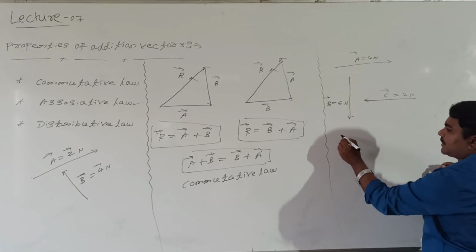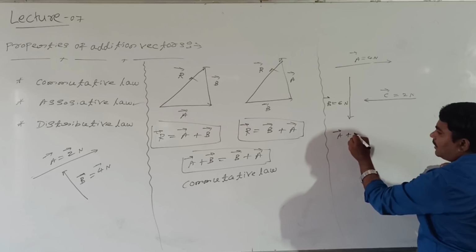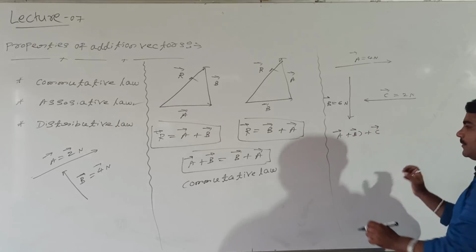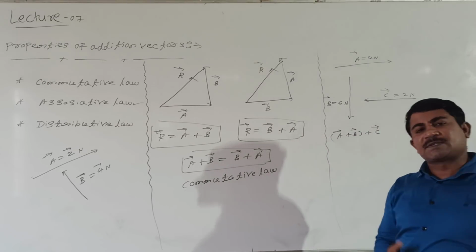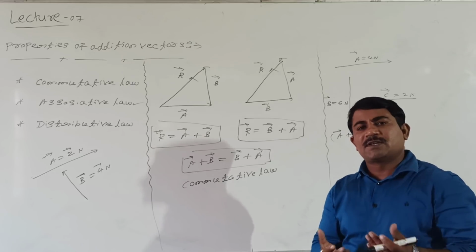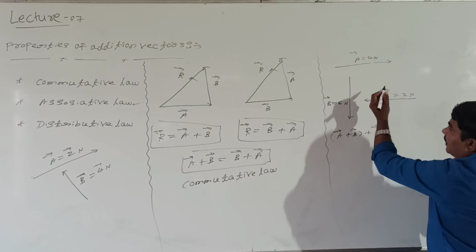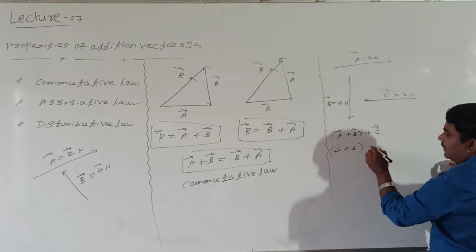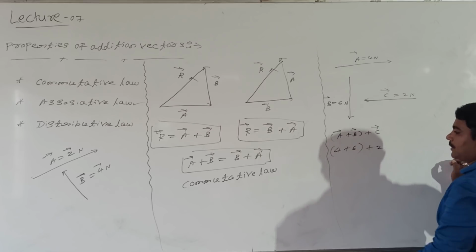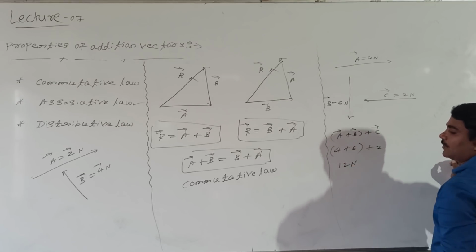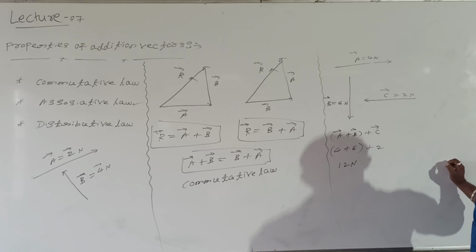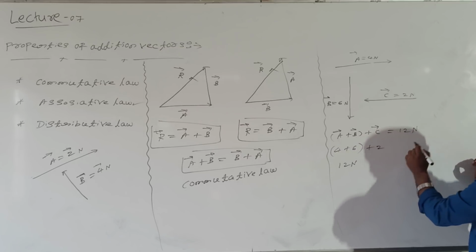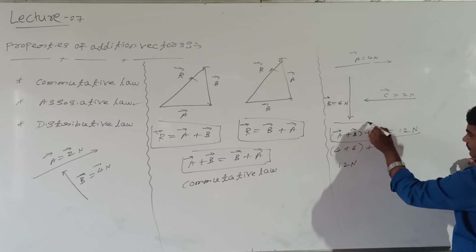How to actually represent this? Either you can call it A plus B plus C. What is the result here? First I will add vector A plus vector B, then I will add vector C. Vector A equal to 4 Newton, vector B equal to 6 Newton, vector C equal to 2 Newton. Then directly we are getting 12 Newton. So vector A plus vector B plus C equal to 12 Newton. Remember this.